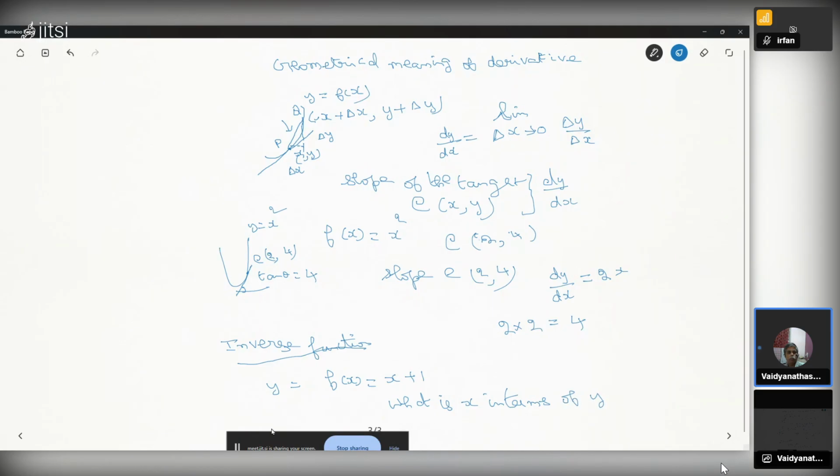Y equal to x plus 1 is the normal function. The inverse function is where you represent x as a function of y. We know that x equal to y minus 1. This is the inverse function.